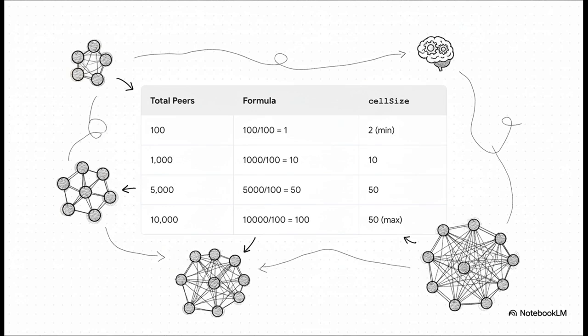When the network is small with only 100 people, the cells can be tiny. But as it grows to, say, 1,000 peers, the system might go, okay, a cell size of 10 is better now. If it hits 10,000 users, it might expand the cells to the maximum of 50 peers. It's always running the numbers to find that perfect sweet spot between local chatter and cross-cell communication.